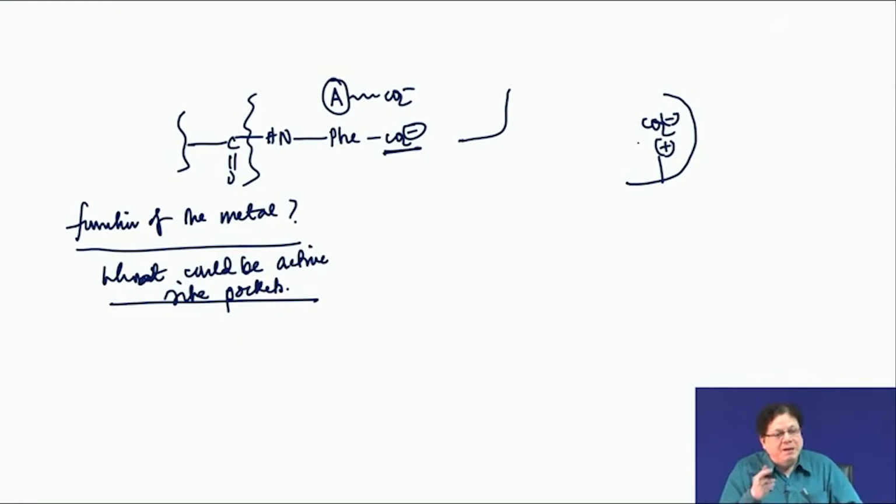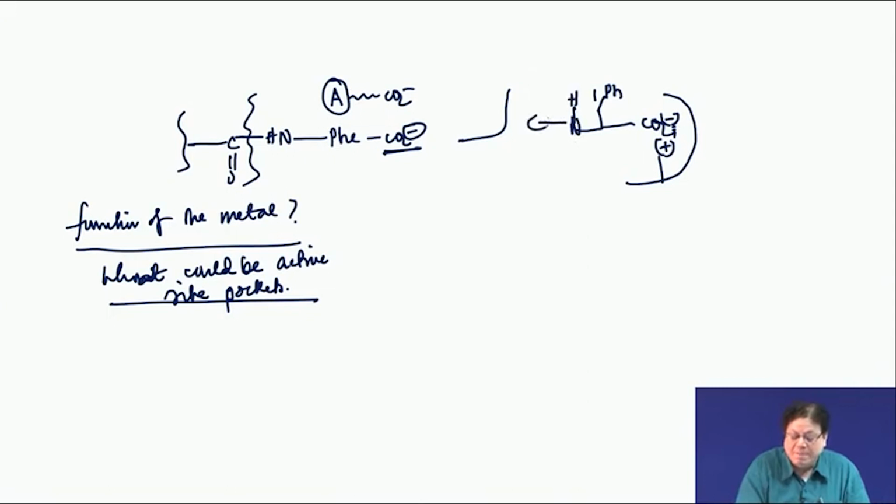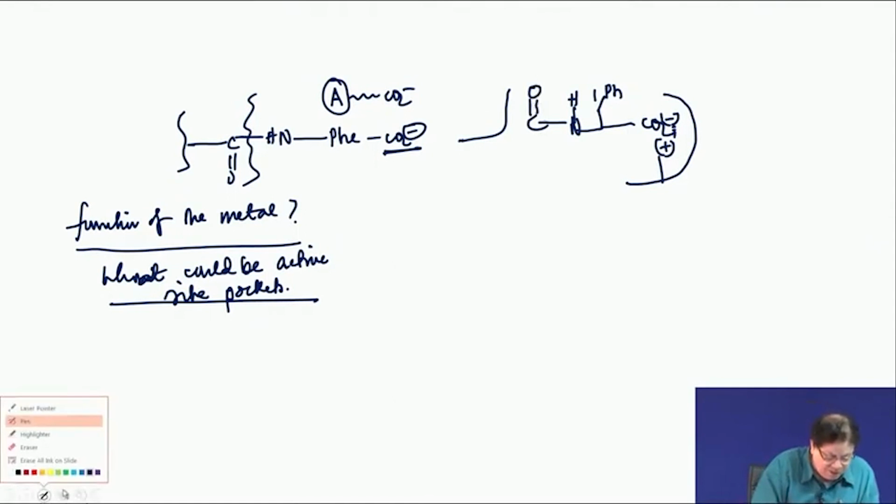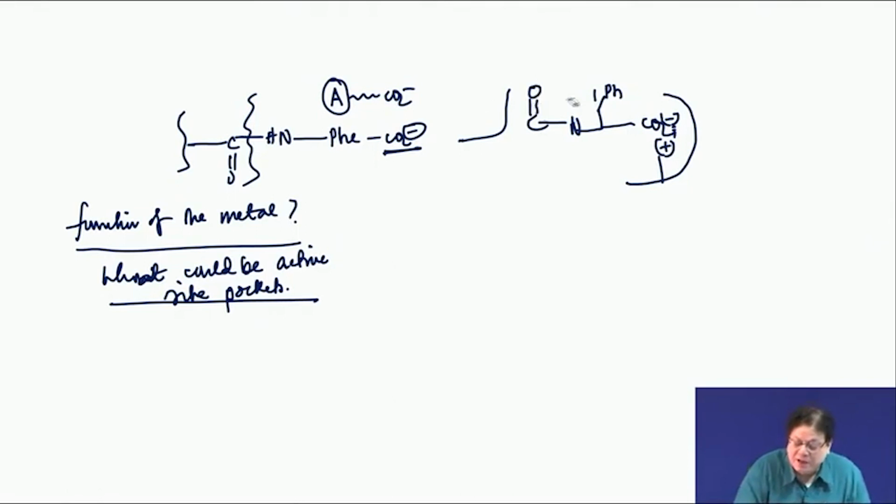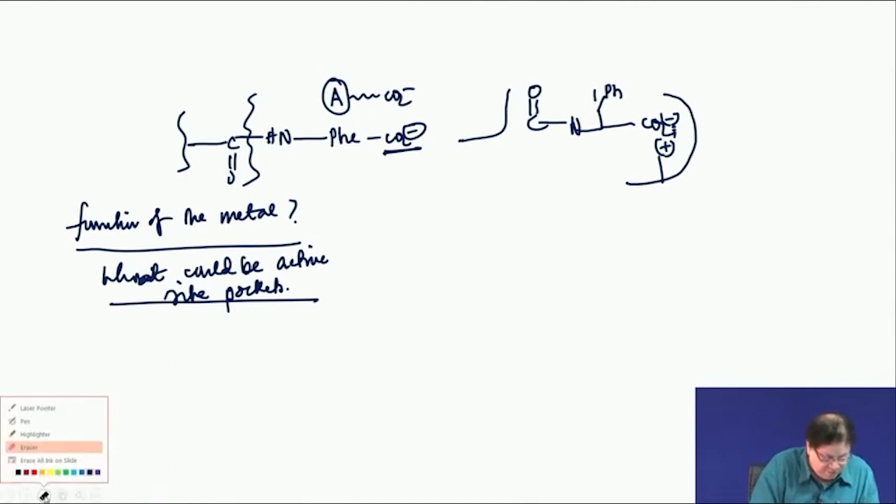Similarly, for hydrolysis at the amine terminus, the amine is usually present as NH3 plus. So, the binding takes place at a CO2 minus. There must be a plus here, so that they can form a salt bridge or electrostatic interaction. So, suppose you have a phenylalanine, say CH2Ph, and then you have a NH, you have a CO. Actually, I should not write it this way, because the NH is on the other side. So, maybe we write NH here.